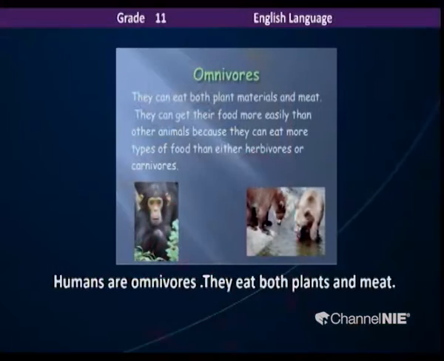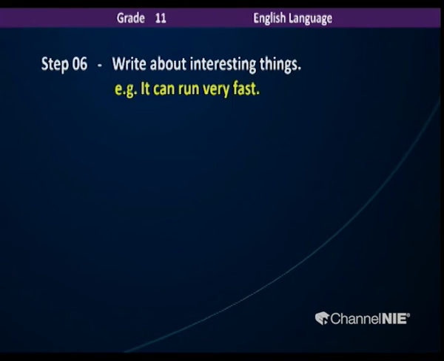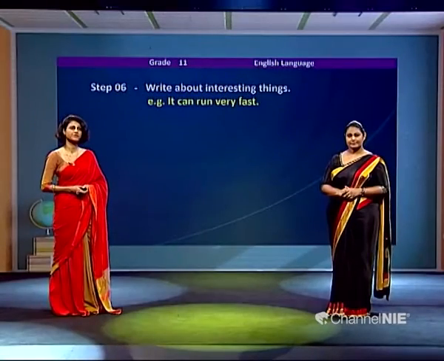So we learned how to talk about the kind of the animal, where they live and their food habits. So the sentence will be: humans are omnivores. They eat both plants and meat. And so far, apart from the facts that we talk about, the features, we are moving to another sentence where you can talk about an interesting thing about the animal that you are given.